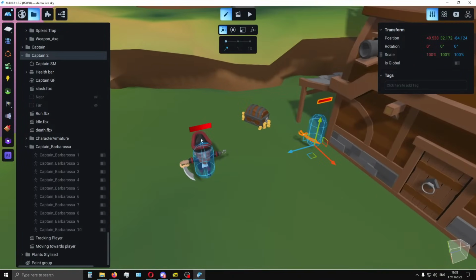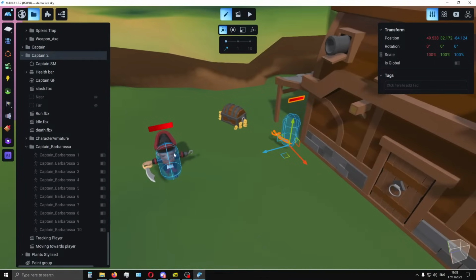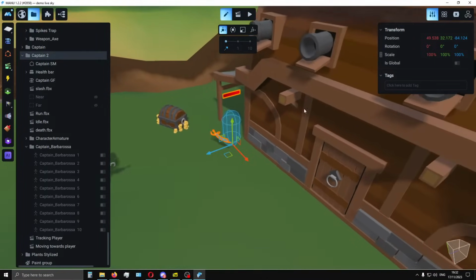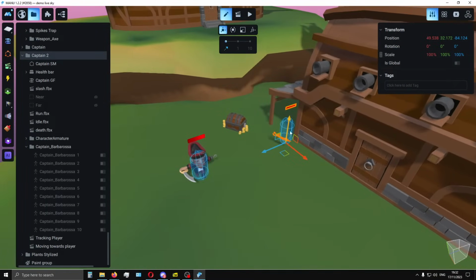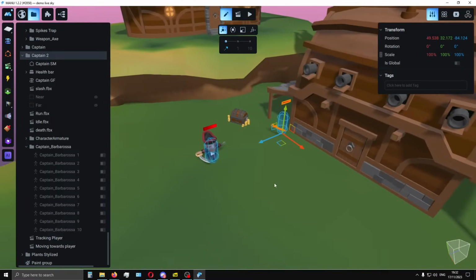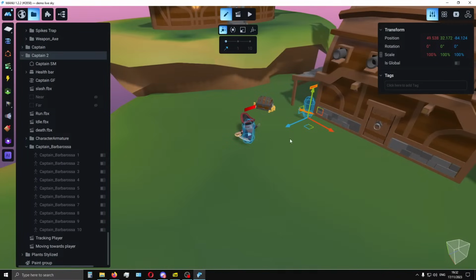Since this captain will be dead, we can move him back to the box while he is invisible, and spawn him again when the second captain dies. So this is a very simple solution for how we might do this. Okay, it is possible for sure.